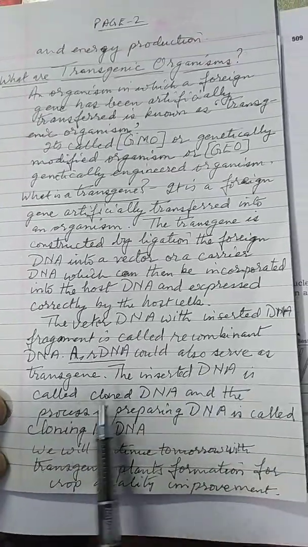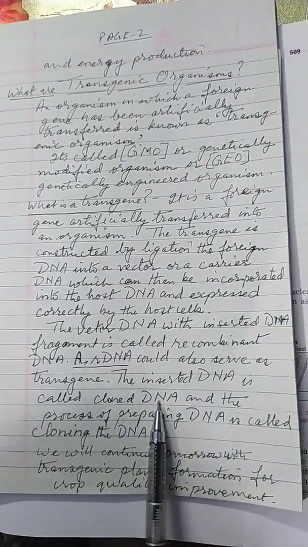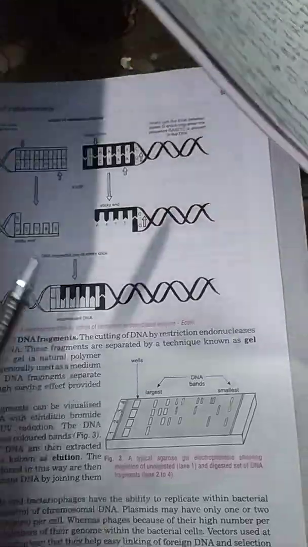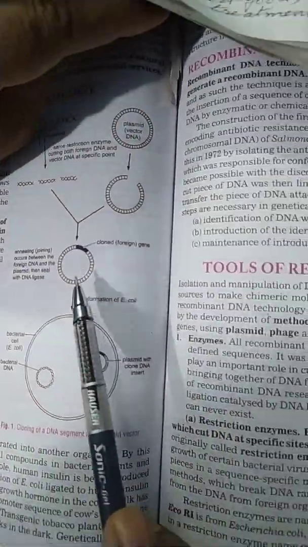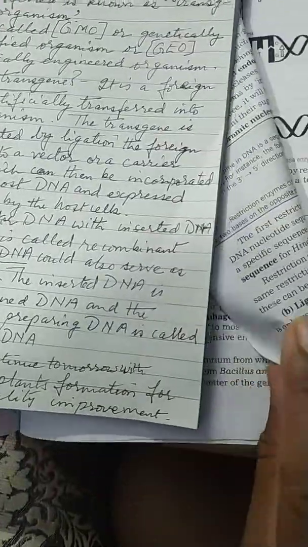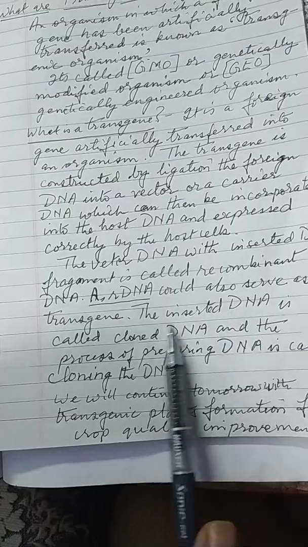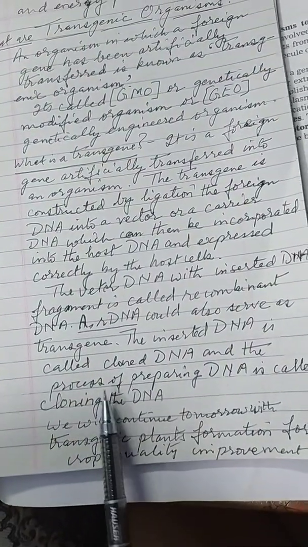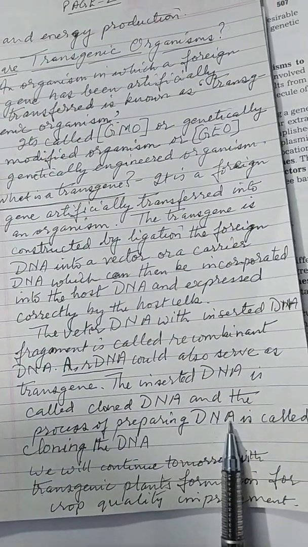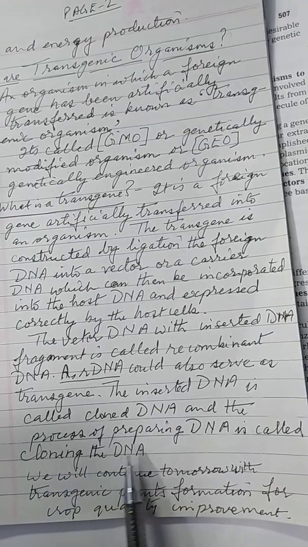The inserted DNA is called cloned DNA. We saw it here. This was a cloned DNA. We insert the cloned DNA, and the process of preparing the DNA is called cloning the DNA.